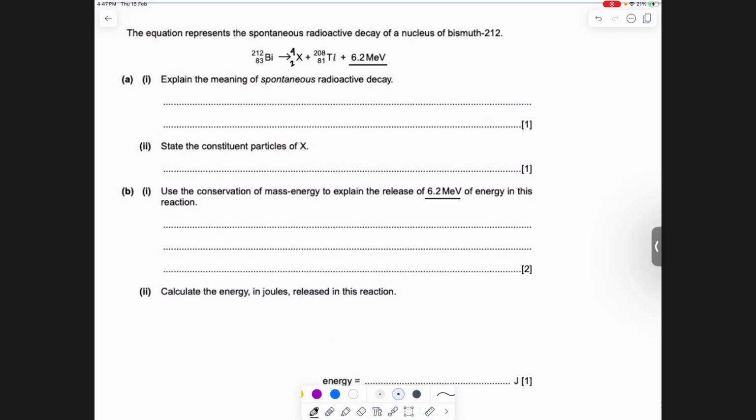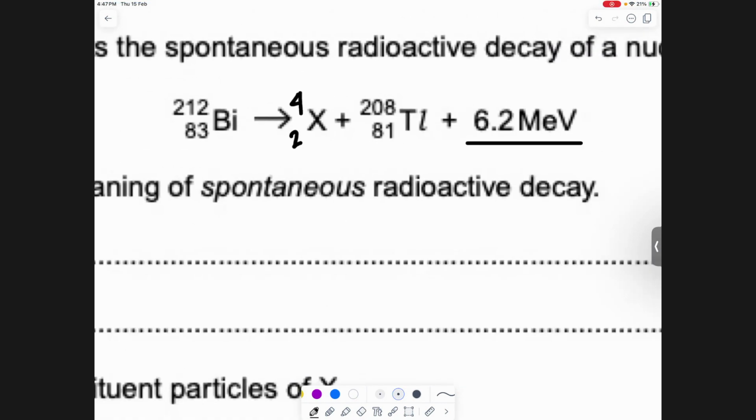So the answer is basically that the difference in the masses of the reactants, or the breakdown, is what releases energy. Now the question is, here it doesn't seem balanced, it seems like something is being lost, because 212, 4 and 208, 83, 2 and 81, right? So where is the loss?